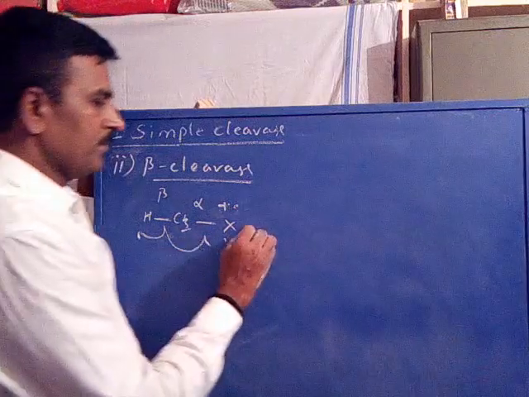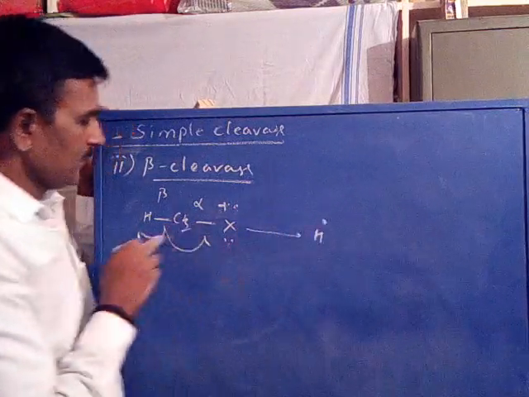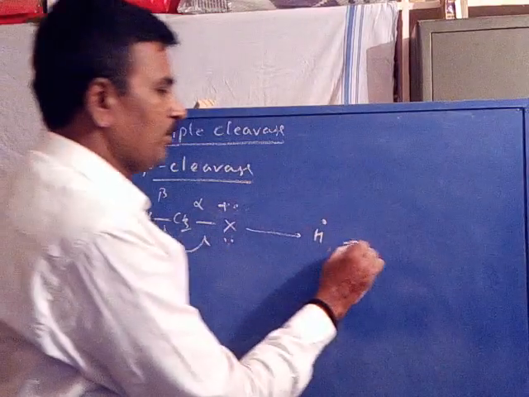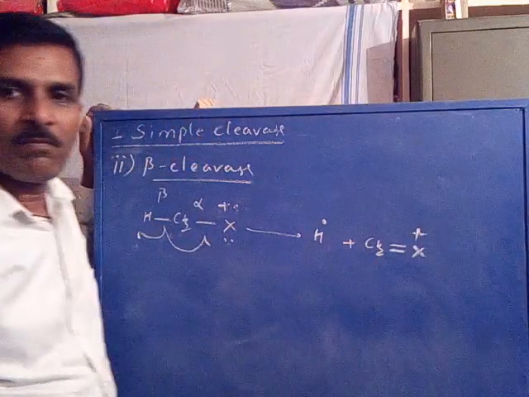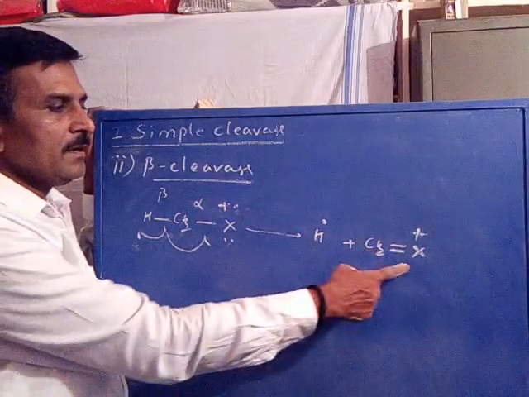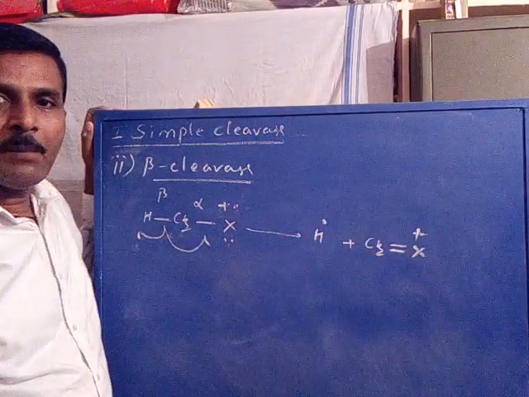What happens? Hydrogen gets eliminated as a radical, H radical. This becomes CH2 double bond X plus. Is it clear? So one gets eliminated as a radical, the other gets eliminated as a cation. So this is about a beta cleavage.